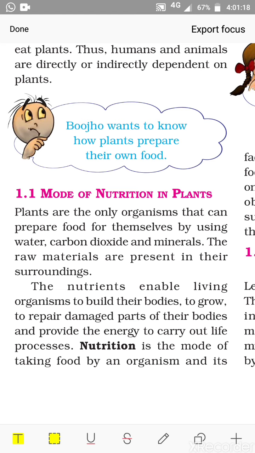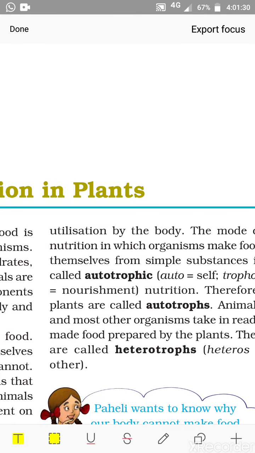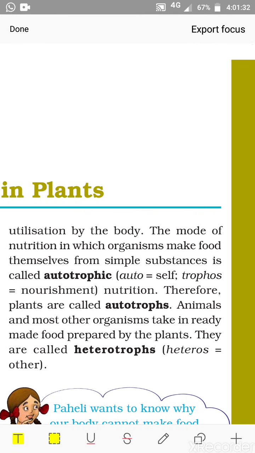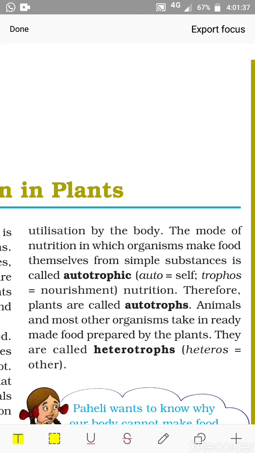You get another term, that is nutrition. One is nutrient and the other is nutrition. What is nutrition? Nutrition is the mode of taking food by an organism and its utilization by the body. Nutrients are different types of food, the components of food, as you read about carbohydrates, fats, proteins, vitamins, minerals, and each component has certain functions to do.